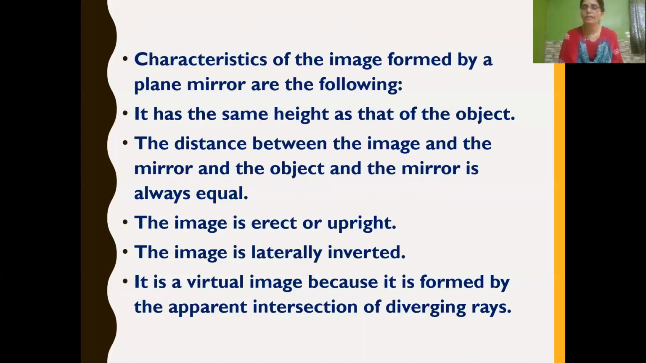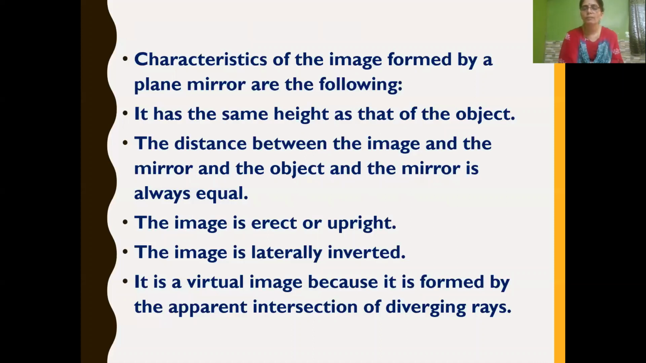These two we are going to learn in a detailed manner. So children, till now what are the characteristics of image formed by a plane mirror? We have learned that image has the same height as that of the object. The distance between the object and the mirror as well as the image and the mirror is always equal. The image is erect or upright, laterally inverted, and it is a virtual image.